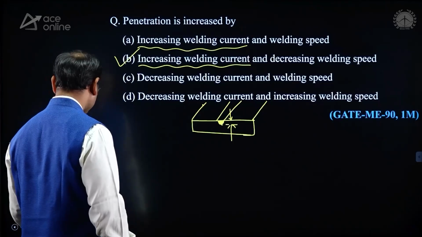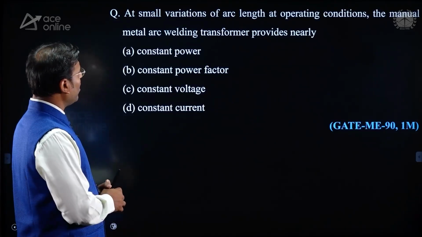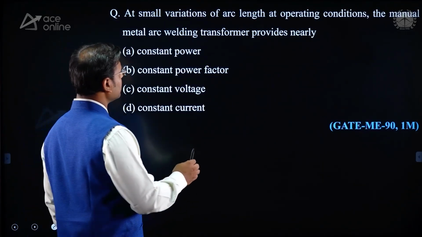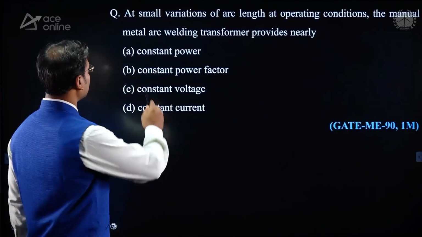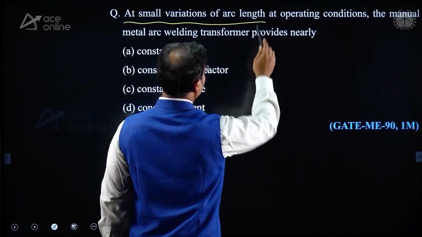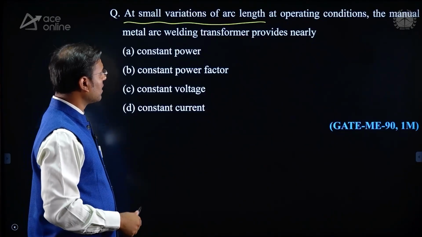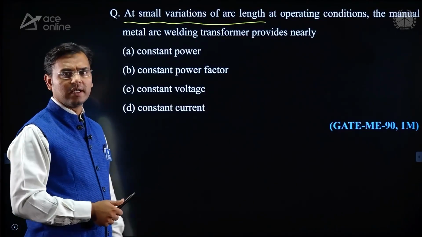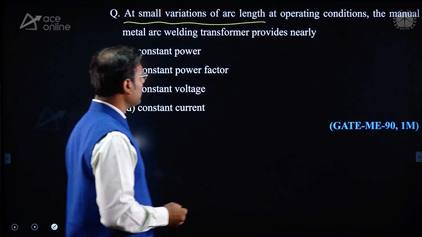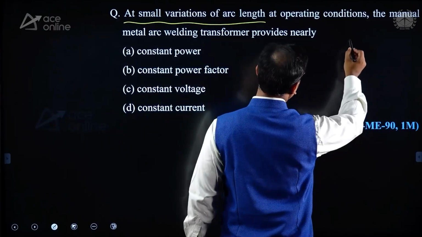Yes, next question. At a small variation of arc length, at operating condition, the manual metal arc welding transformer provides nearly... Manual metal arc welding means SMAW, which is a very old process.